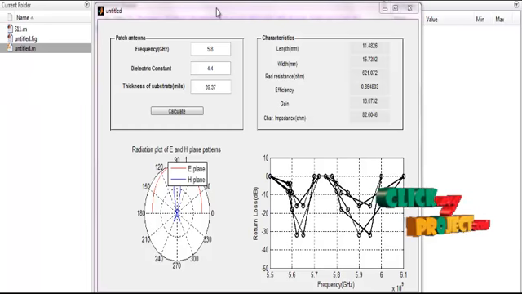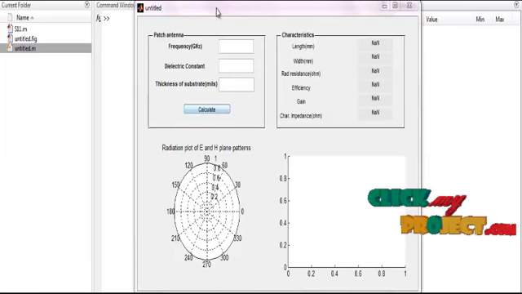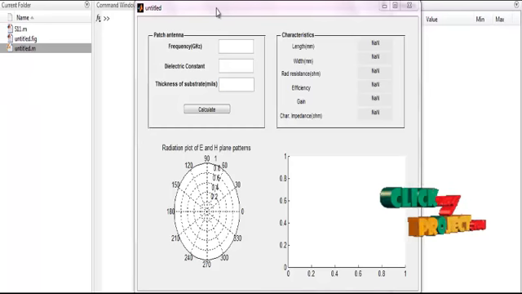Finally, we calculate the frequency in gigahertz, that is 10 to the power 9. The length is 11.8, along with the width, radiation resistance, efficiency, gain, and characteristic impedance. Finally, we calculate the return loss of the product. The radiation pattern and return loss are calculated for the patch antenna that is truncated with a corner cut. If we give none for the product, all the values are none, and there is no radiation pattern and no return loss.